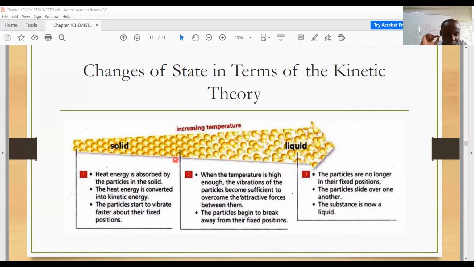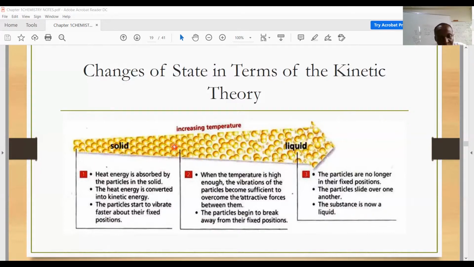And so, very important that we take note that when the temperature is high enough, the particles would have sufficient energy to overcome the attractive forces. Remember, the attractive forces are the forces that hold these particles so close to each other. Depending on the type of solid, if it's a covalent molecule, you're talking about intermolecular forces.